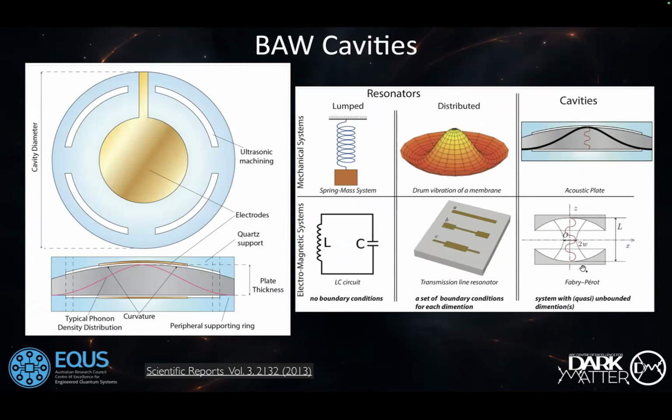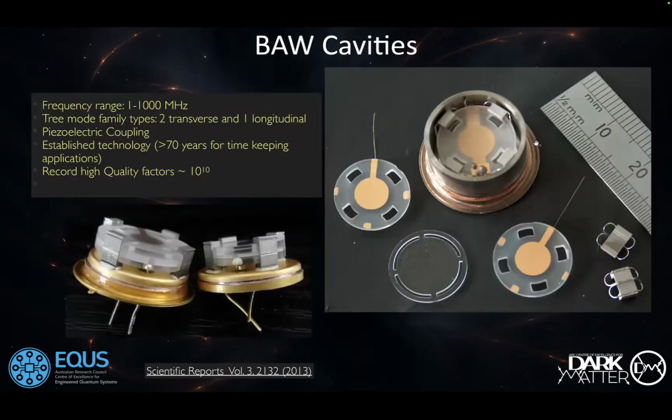And we also use a convex approach, and basically we uncouple our wave, which is concentrated in the center, from the clamping points, and this increases our Q. So the devices themselves look like this. This is a well-established technology. Again, we use it in clocks and space exploration.